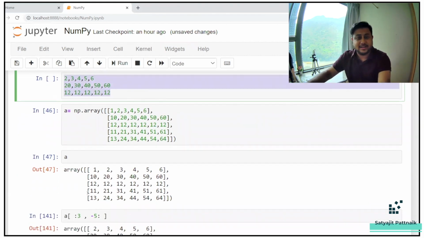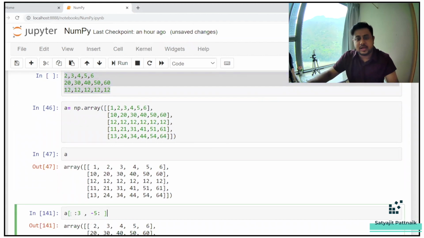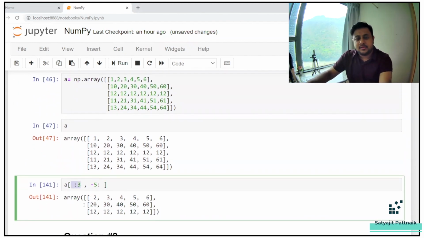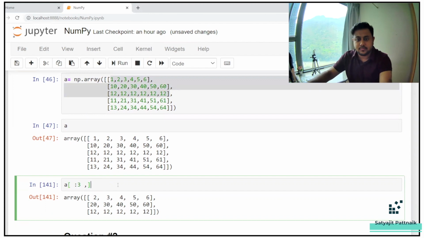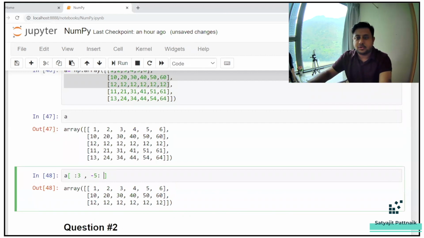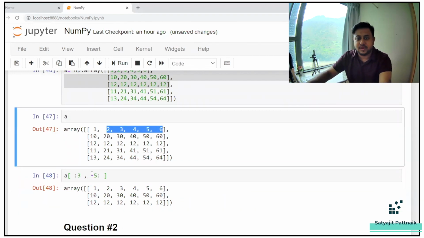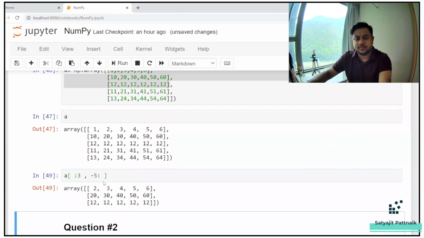You can take a pause here if you want to test your skills and try to answer it. If not, you can keep watching the video and see the answer. So the answer to this is A. This is your rows and this is your columns. Quite simple, right? The rows part means 0 to 3, where 3 is not inclusive, so 0, 1, 2. That means you are printing all the first 3 rows. Which columns do you want? You want -1, -2, -3, -4, -5. So -5 colon. If you print this, this is how it looks. As simple as that, right?